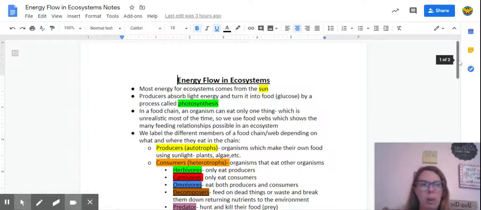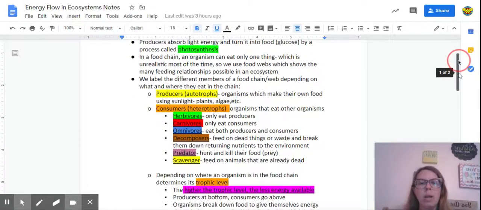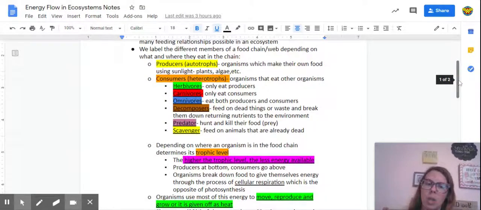We label the different members of a food chain or food web depending on what and where they eat in the chain. So producers or autotrophs are organisms which make their own food using sunlight, plants and algae. They can also make their own food using other processes, but most of the time we're going to stick with photoautotrophs or ones that use light.